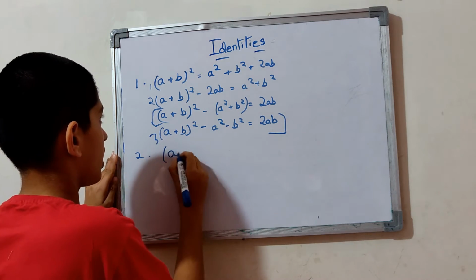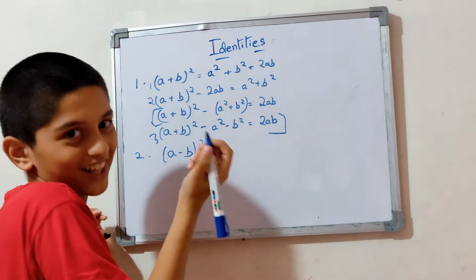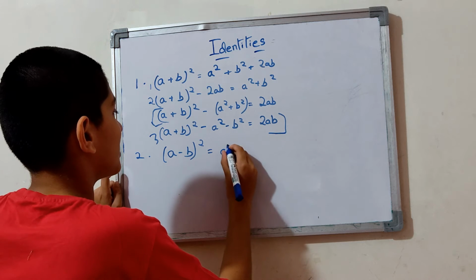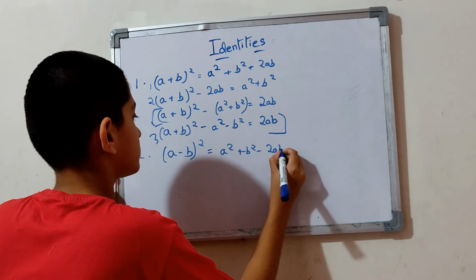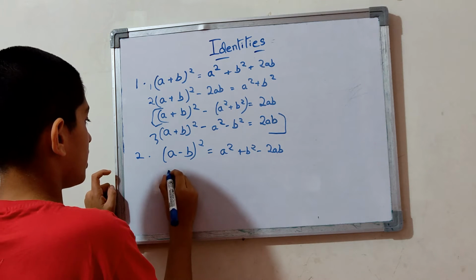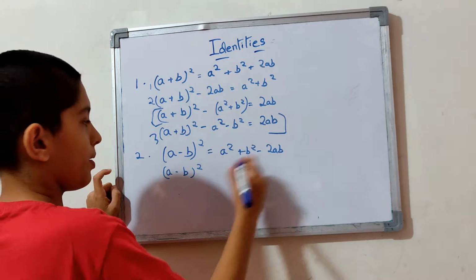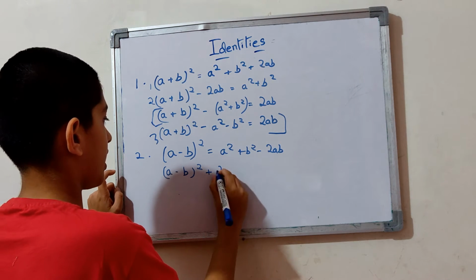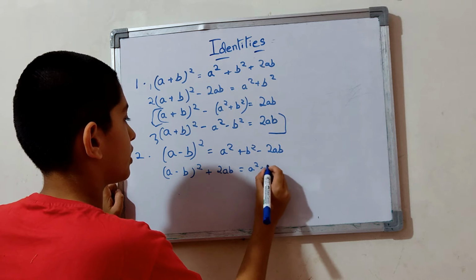For (a - b) square, we also have some exchange offers. They are providing more exchange offers. A square plus b square minus 2ab: you can take it as (a - b) the whole square plus 2ab is equal to a square plus b square.